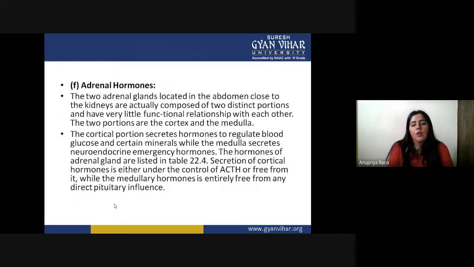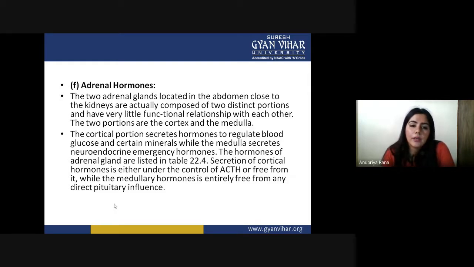Okay, adrenal hormones now. The two adrenal glands are located in the abdomen close to the kidney and are composed of two distinct portions that have very little functional relationship with each other. The two portions, cortex and medulla, are present near the kidney, but they do not have much correlation with the kidney for their hormone production. But yes, they have these two portions responsible for hormone release: one is the cortex and the second is the medulla.